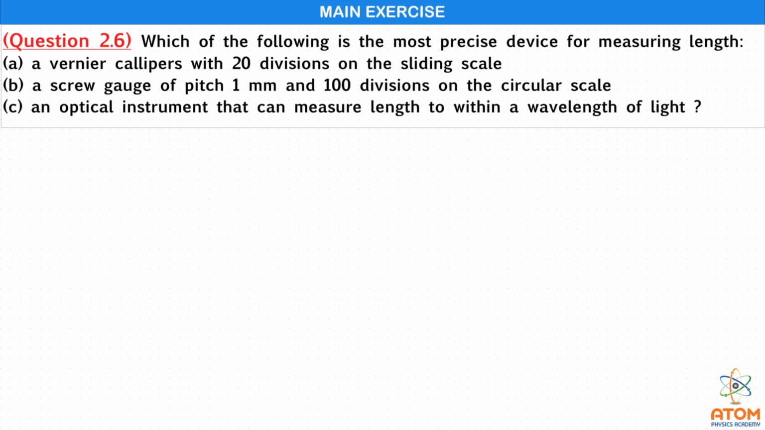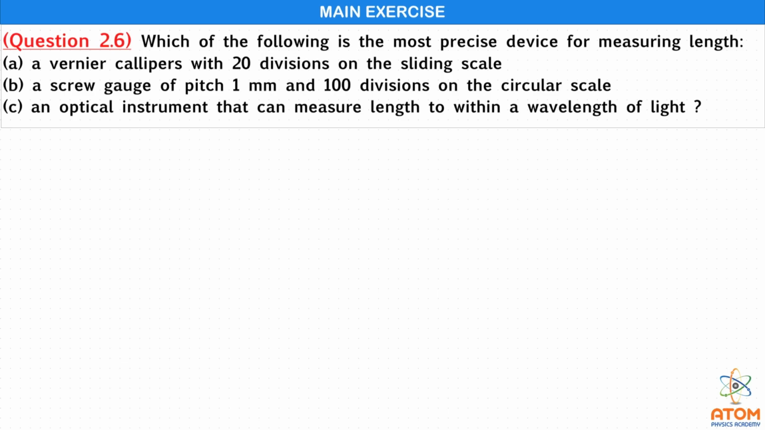Now more the divisions in the sliding scale, more precise is the measurement. I repeat, more the division in the sliding scale, or say the vernier scale, or also sometimes known as a secondary scale. If there are more divisions in the secondary scale, then that device will be always more precise. And normally number of division in this secondary scale is 10. In case of vernier calipers, in the secondary scale there are 10 divisions. Here there are 20 divisions.